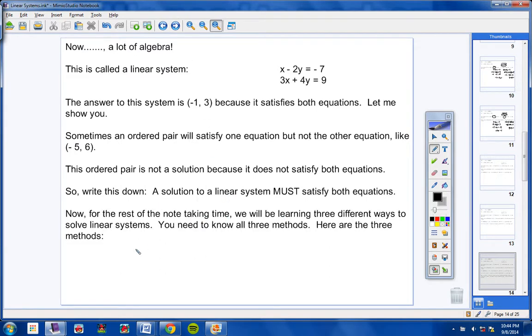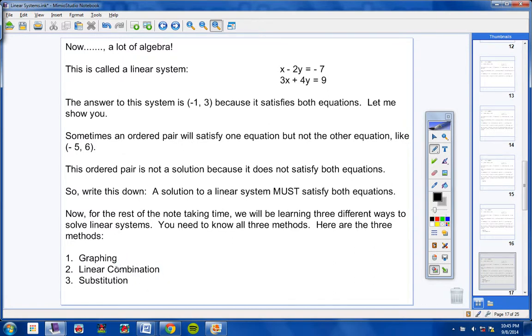Okay, now for the rest of the note-taking time, we will be learning 3 different ways to solve linear systems. You need to know all 3 methods, and here are the 3 methods: graphing, linear combination, and substitution. Now, you should have learned these in the past, and if you didn't, we're going to take notes on these now, but you are responsible to know how to use all 3 of these methods, okay? The graphing method, the linear combination, and the substitution.